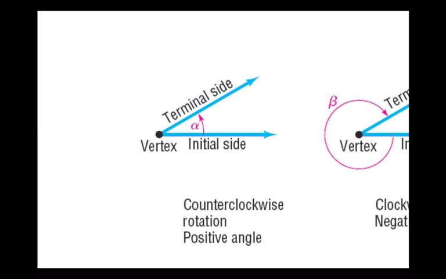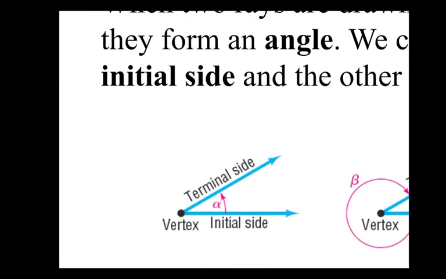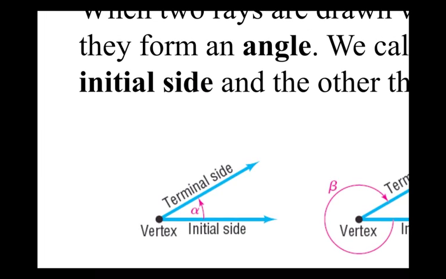With the angle, we're going to introduce the idea of a ray where the initial side is the starting one. That's the part you see at the bottom, the starting ray, and then we go through some kind of rotation. If I were to say clockwise versus counterclockwise, which way did this angle rotate, clockwise or counterclockwise? I thought clockwise was going this way.